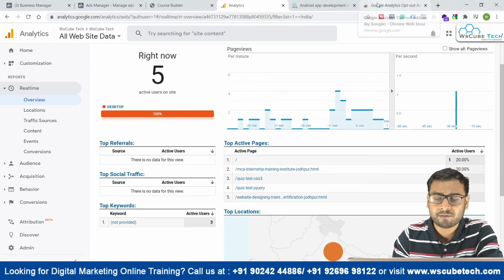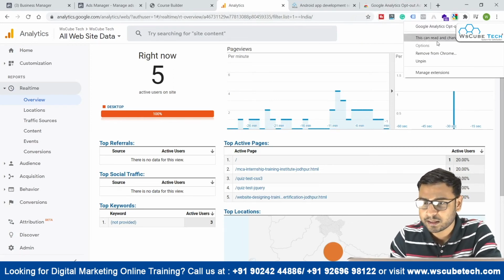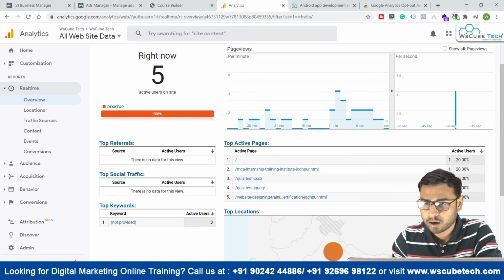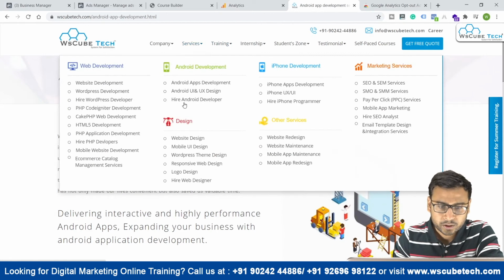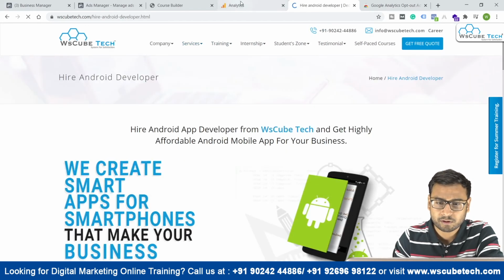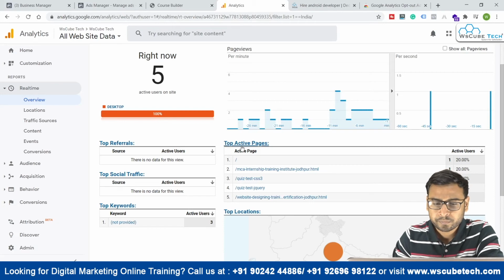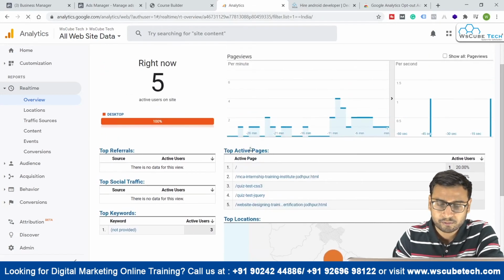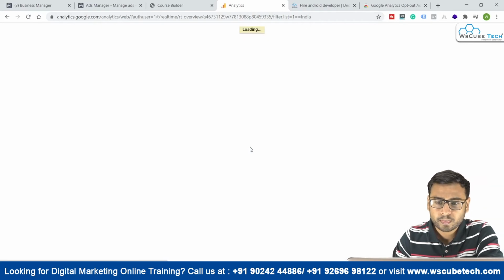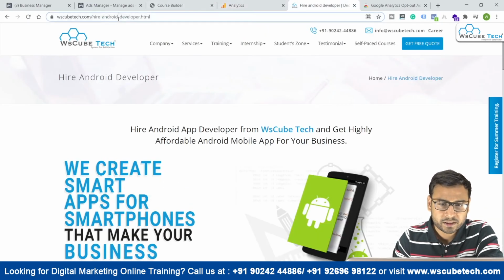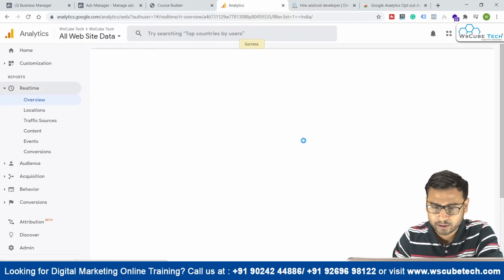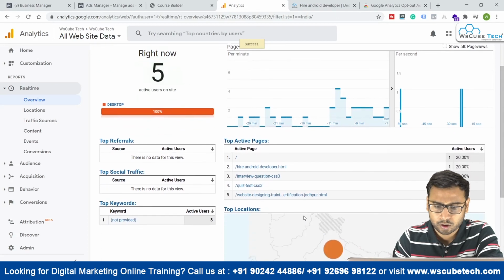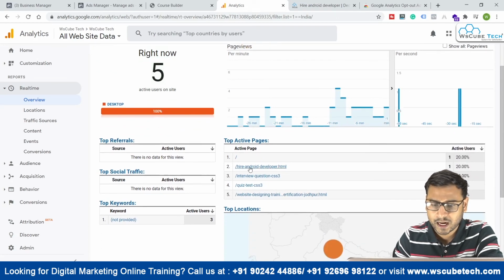Let us do another check and disable this. I'll disable it for now. Right now I have just removed it, and now we'll go to another page. Let me go to this hire Android developer page and see if we can see the visit here. Let me refresh this also. I believe the visit will show here on the hire Android developer page. Let us come back to analytics, let it load first, and then we can identify whether the visit is there. As you can see, we can see this hire Android developer.